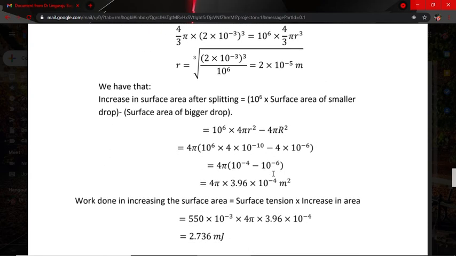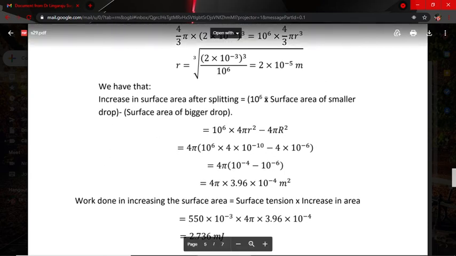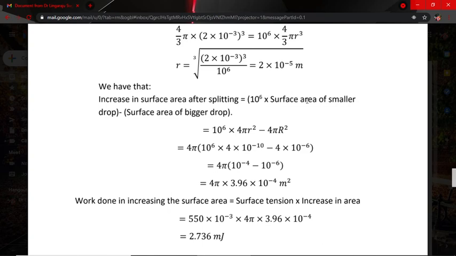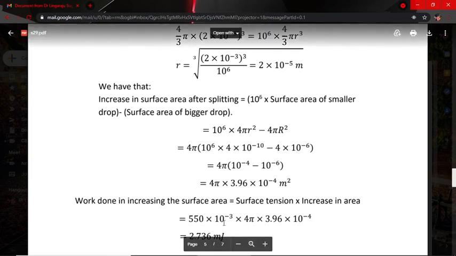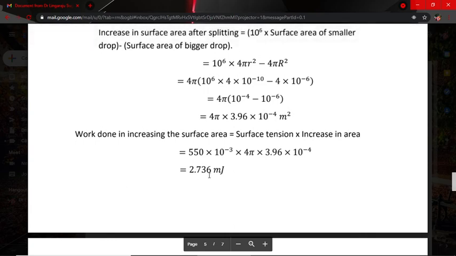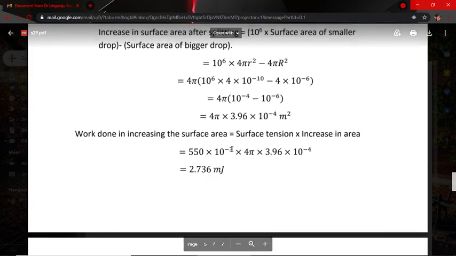Knowing this, the increase in surface area after splitting is 10⁶ times the surface area of a smaller drop minus the surface area of the bigger drop. That is 10⁶ × 4πr² minus 4πR². So 4π into 10⁶ into 4 × 10⁻¹⁰ minus 4 × 10⁻⁶. Solving this, we get a value of 2.736 mJ. So that is the work done in increasing the surface area.